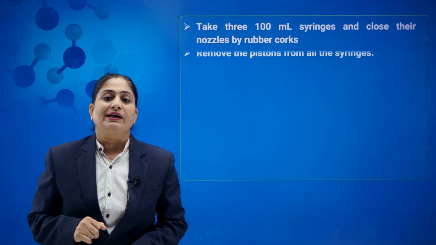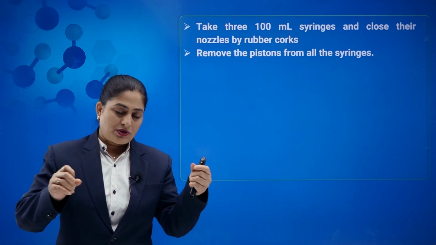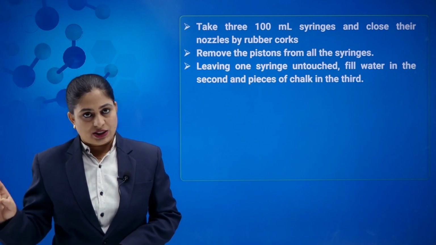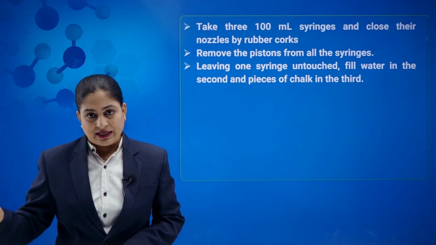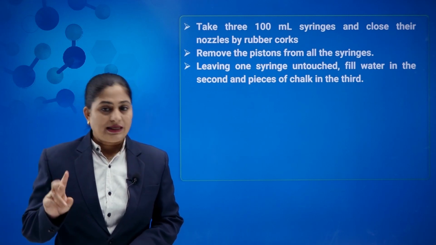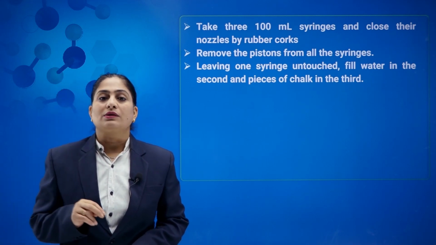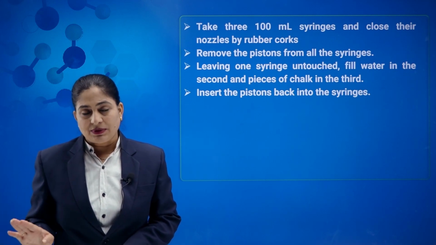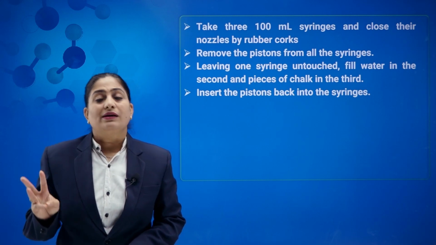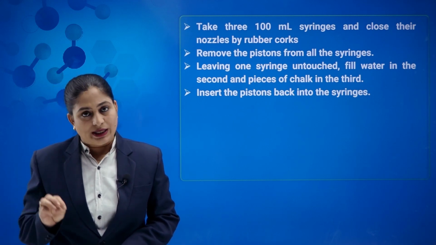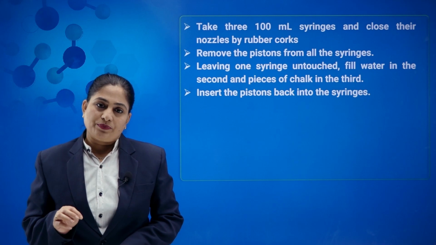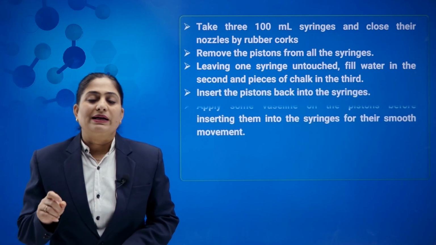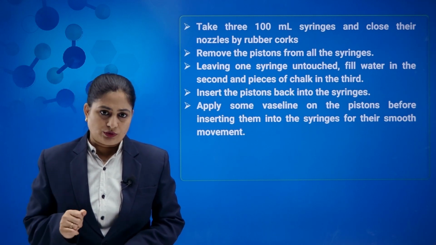You take 300 ml syringes, remove the piston from the back side, and leave one syringe untouched, that means leave one syringe as such which has air in it, fill water in the second syringe and some pieces of chalk in the third syringe. That means in one syringe we have only gas which we have left undisturbed, in the second we have filled liquid, and in the third we have filled solid in terms of pieces of chalk. Now insert the piston back by applying some Vaseline to it, and by applying Vaseline it becomes smoother.